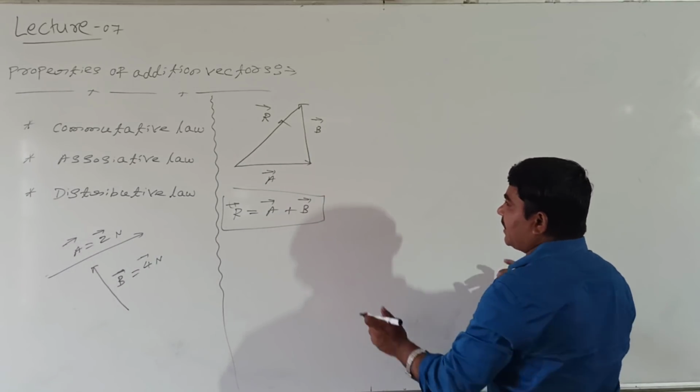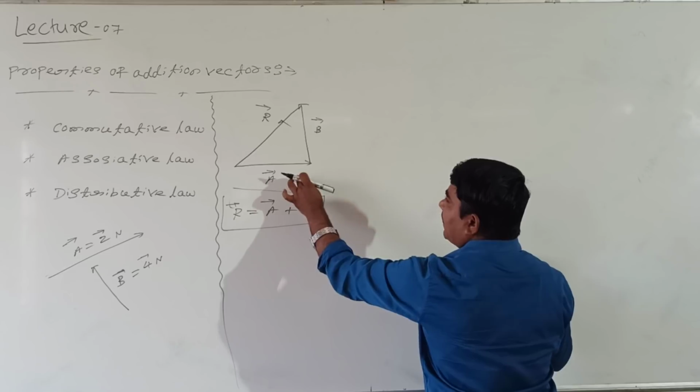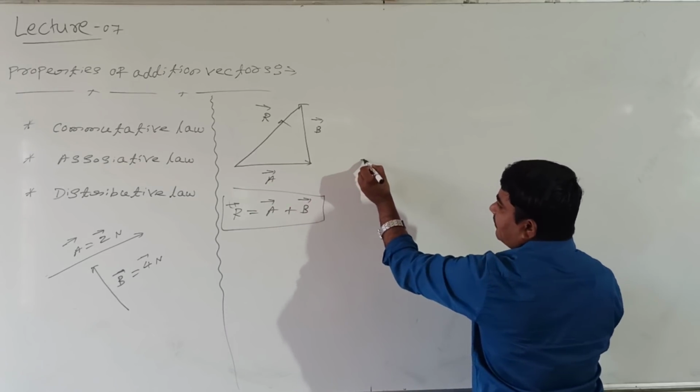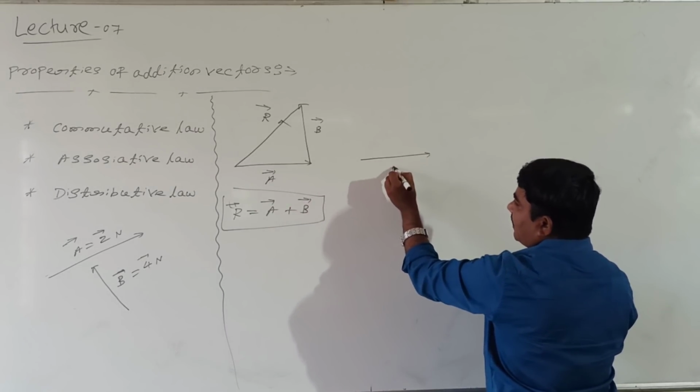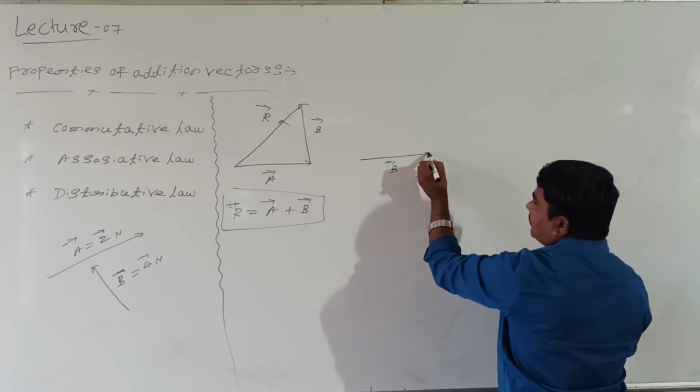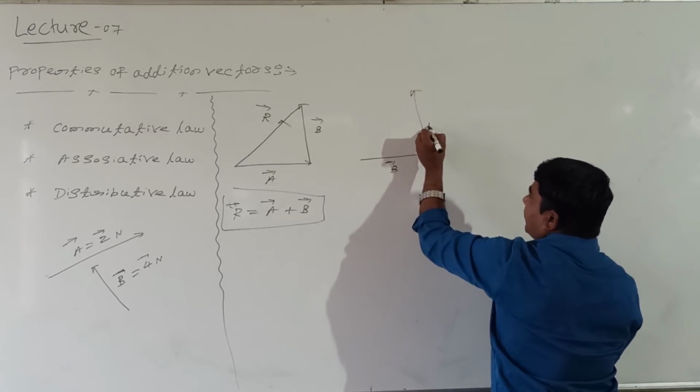What about the similar manner here? Now I will take the initial vector B. Shall I take it here? This is the vector B. Right. What about this? This is the vector I will take.